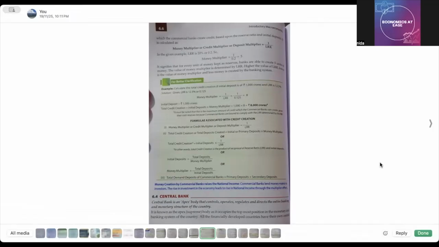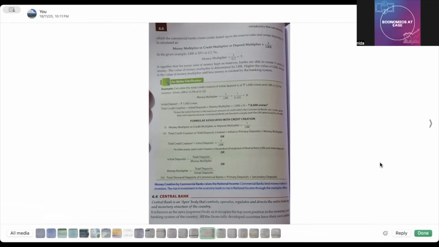In the previous video, we discussed in detail the money multiplier concept and how it's going to be calculated. It's important. You will surely get a question on this money multiplier, the table, and how you're going to explain. I have already discussed each and everything in detail in the previous video. The students who have joined us today can go through the money multiplier concept, the table, and the formulas in the previous videos.